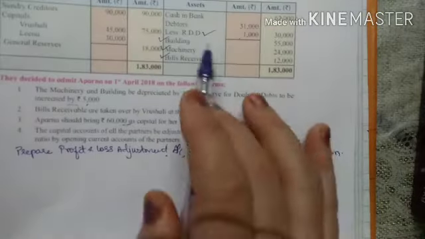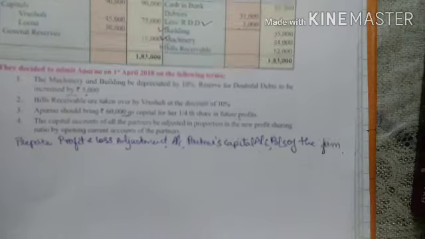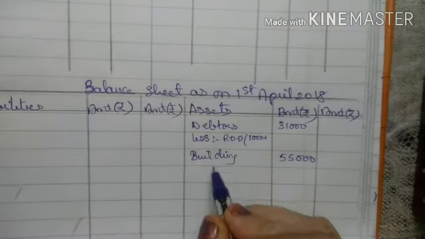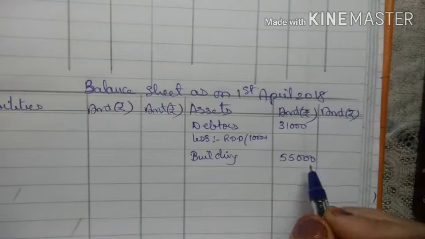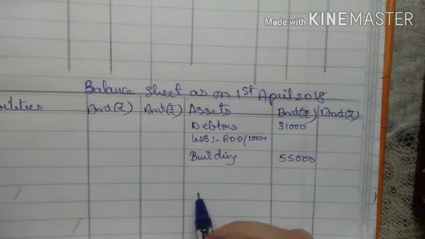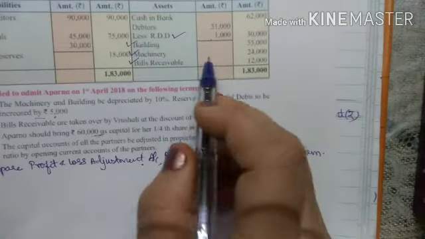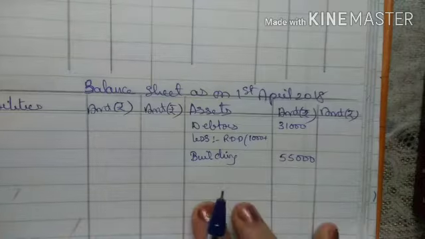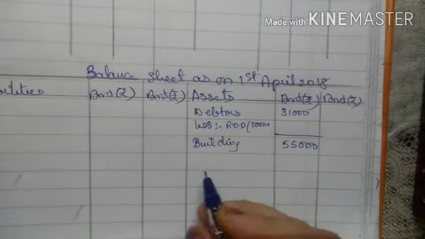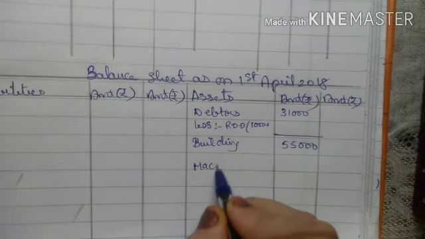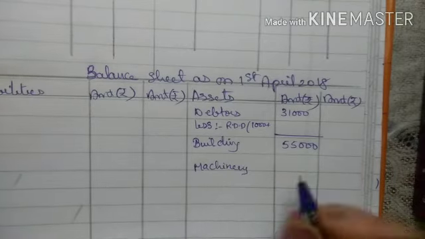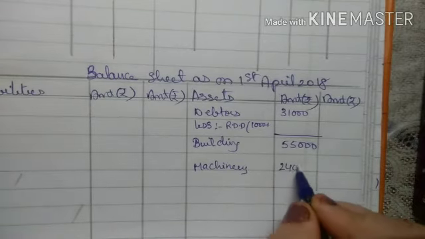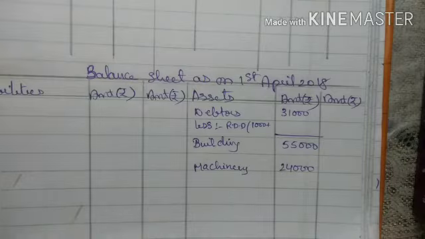Now the next one is what? Building 55,000. So my second asset is building, inner column 55,000, right? Next item is machinery 24,000. So again in assets leave one line and write machinery inner column 24,000, right?